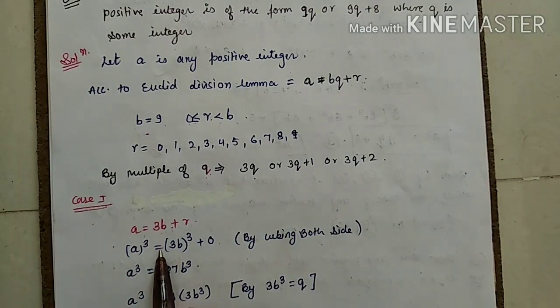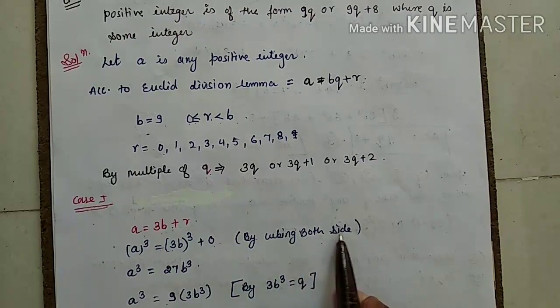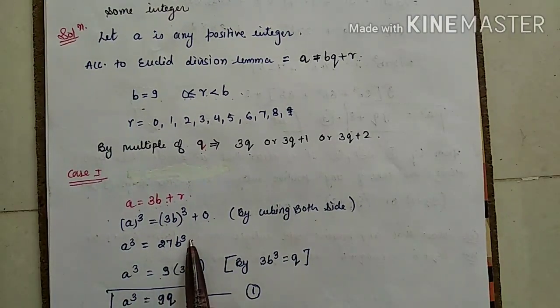a's cube is equal to (3b) cube plus 0. Why am I taking 0? Because the first number I am taking is 0. So, by cubing both sides, a's cube is equal to 27 b's cube. a's cube is equal to, I am taking 9 as common.